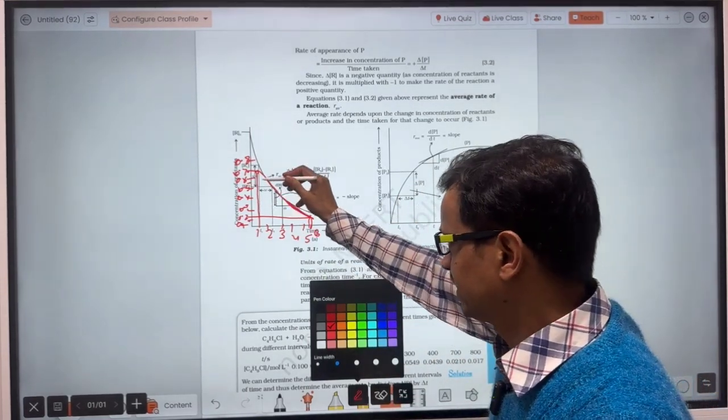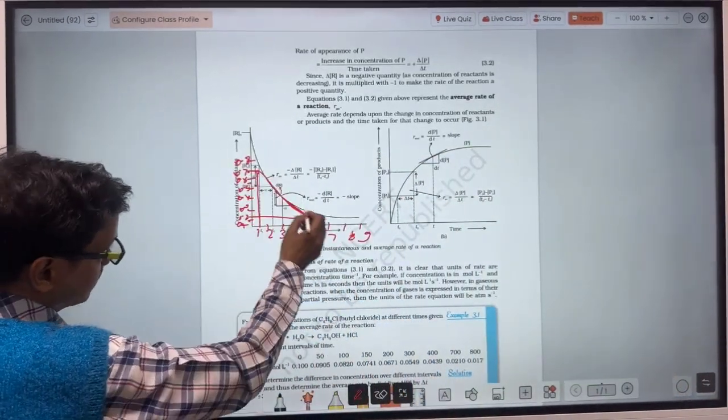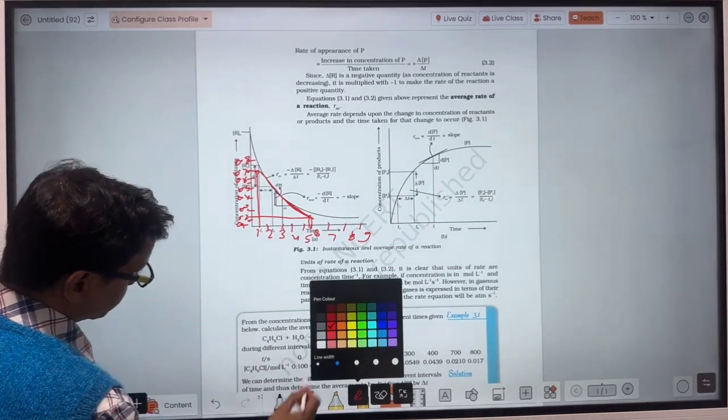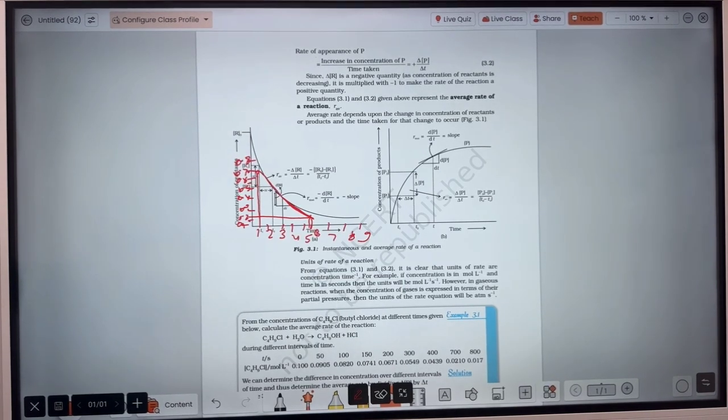At t equal to 1 second, the concentration is 0.7 mole per liter, and at t equal to 6 seconds, the concentration is 0.2 mole per liter.